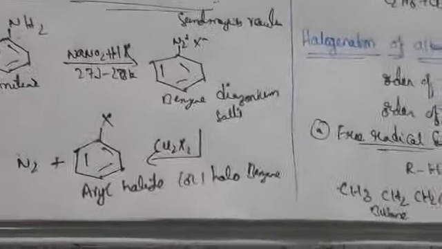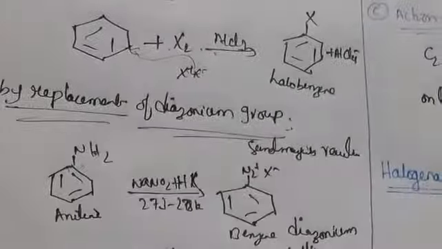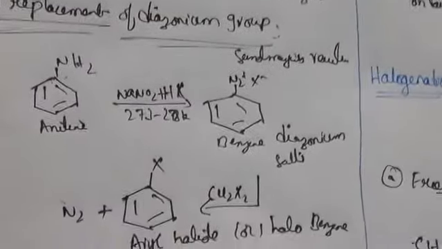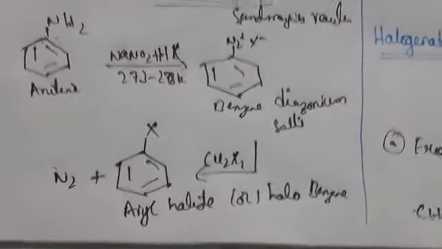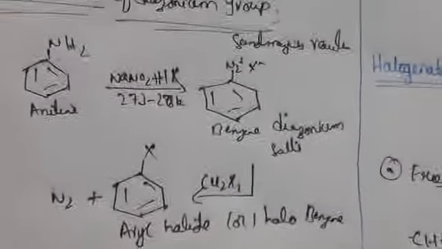Free radical reactions can occur, and also electrophilic substitution reaction it can give, and also replacement of the diazonium group it can give, okay. And here we have one more thing, addition of halogen halides. So what is the next preparation we can take?